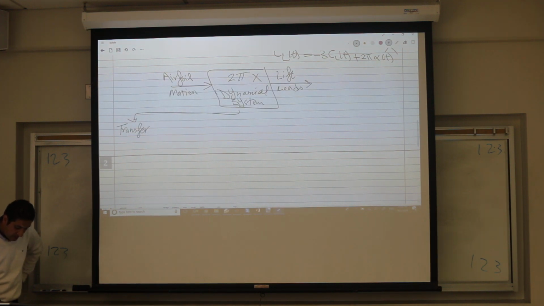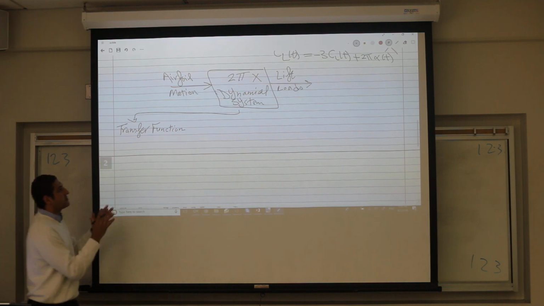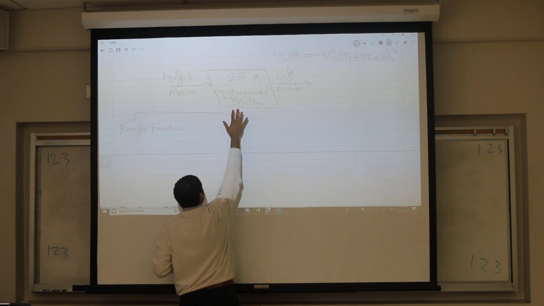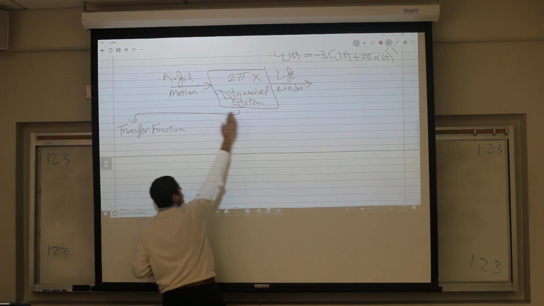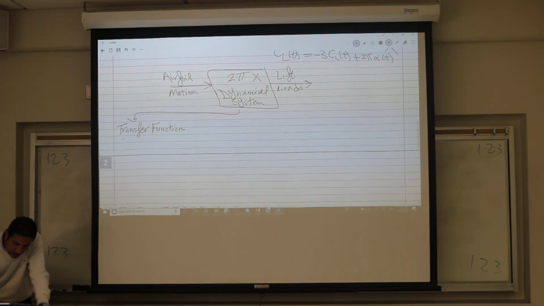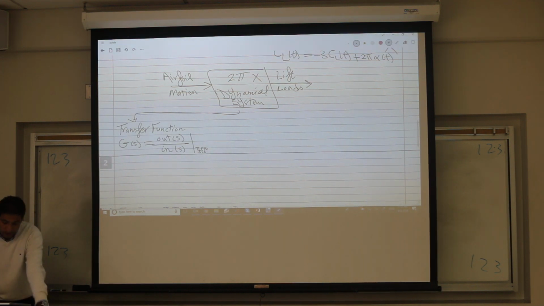So we want to develop an unsteady model. We want to develop a transfer function, a dynamical system. Okay? A transfer function that represents the dynamics of the flow from your input, the airfoil motion, to your output, the lift variation. I'm just reminding you that the transfer function, by definition, G of S, is the output in the Laplace domain divided by the input in the Laplace domain at zero initial conditions. Usually we denote the output by Y and the input by U.